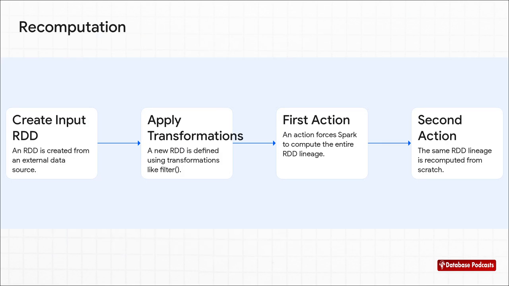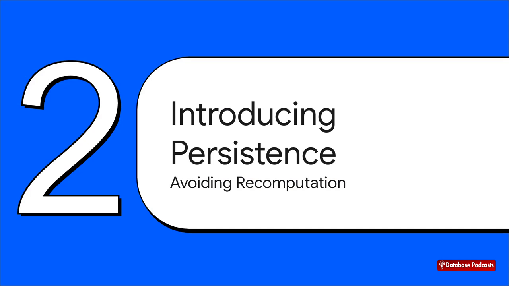And this right here shows you exactly why that can be so inefficient. By default, every single time you run an action, Spark follows that recipe from step 1. So when you call count, it reads the data, does the transformations, gets the number. But when you then call first, it does it all over again from scratch. For any kind of complex job, this is just a massive waste of time and resources. Now, this whole recomputation thing, it's not a bug, believe it or not. It's actually a feature. It's designed for these huge data sets where you might not want to waste memory storing intermediate results. But what if you do want to store them?